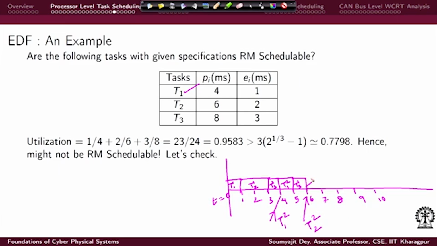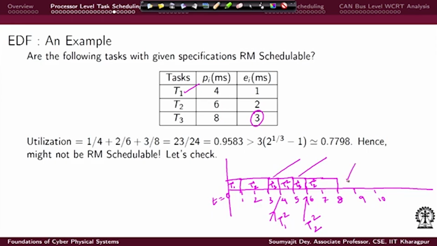So, in this case T2's second instance will start, and it will take 2 cycles to execute, and it will end here. Now, if you see T3's first instance, which was supposed to take 3 cycles, has it completed? Not really, because here it consumed 1 cycle, here it consumed the second cycle.